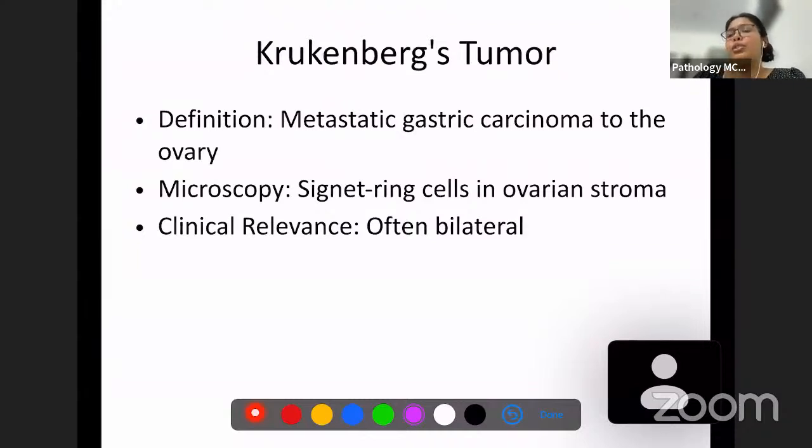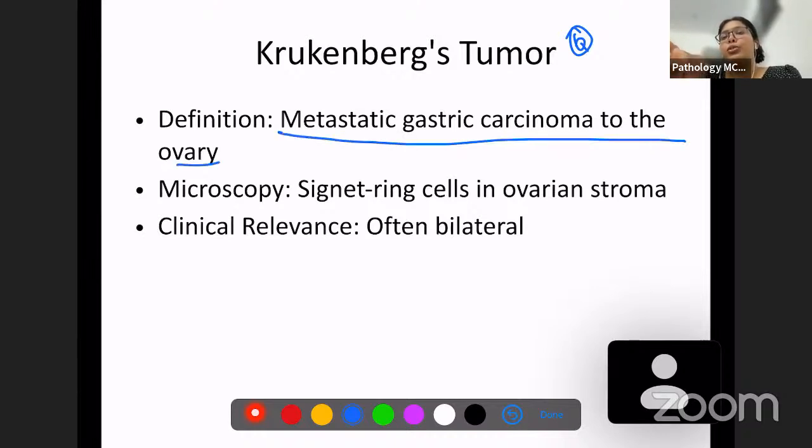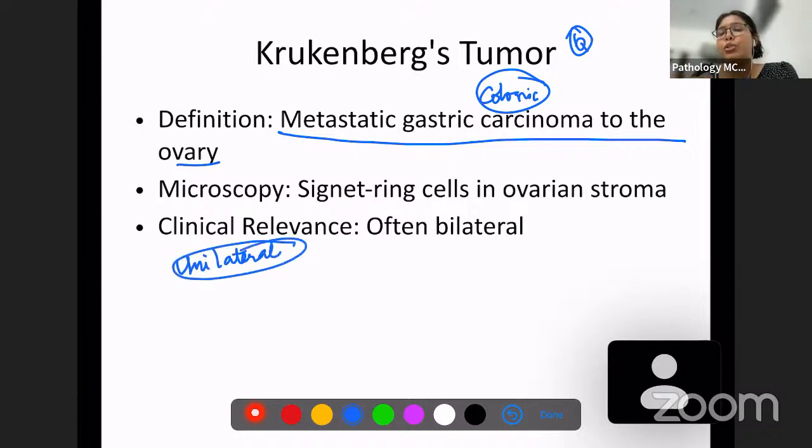And now we are going to discuss another question, which is Krukenberg's tumor. The definition is metastatic gastric carcinoma to the ovary. Metastatic, it could be gastric or even colonic carcinoma to the ovary. So whenever a primary tumor is occurring in the ovary, it is usually unilateral, because it is very unlikely that both the ovaries simultaneously develop a tumor, right?